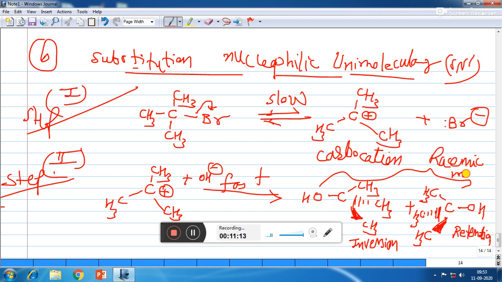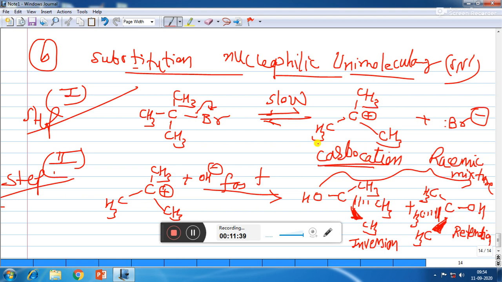So in the product, the mixture of two isomers, one in which retention is there, that means the configuration is as it is as the reactant, and second in which the configuration has changed, it became opposite to the reactant, this mixture is called racemic mixture. Now here we will see that the rate of the SN1 reaction depends on the stability of carbocation.